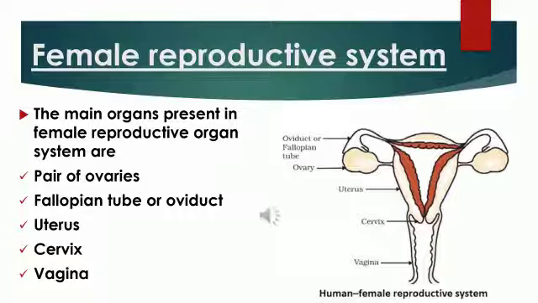Remember, children, this structure of the female reproductive system is a very important diagram that you need to practice, along with the labelings, from the exam point of view. There are totally 5 parts to study in your syllabus: a pair of ovaries, the fallopian tube or oviduct, the uterus, the cervix, and the vagina. Remember, these are the parts of the female reproductive system. Let us study the function of each part.